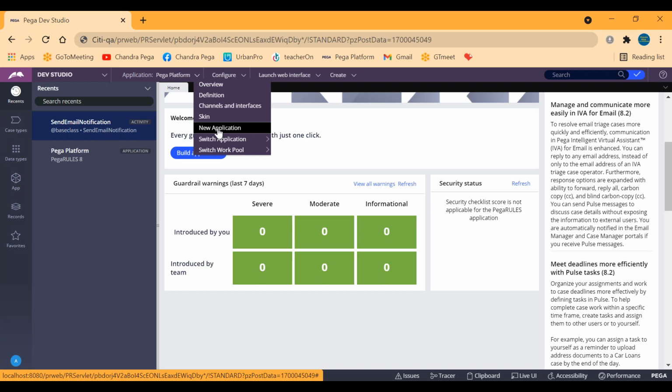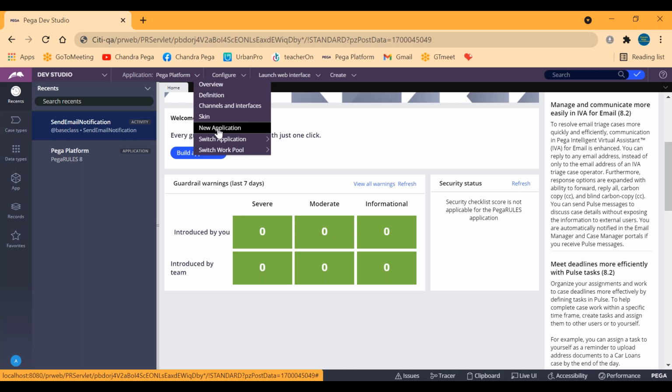If I click on this, I will get one new wizard asking me to give the application name and the application type. So is it a framework or an implementation? These kinds of choices we can include in that particular wizard. Then we can create one new application, deciding the type, either framework or implementation.